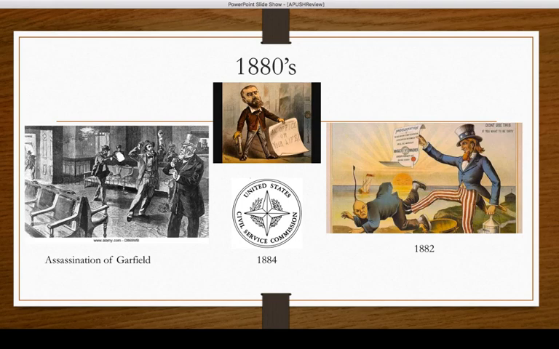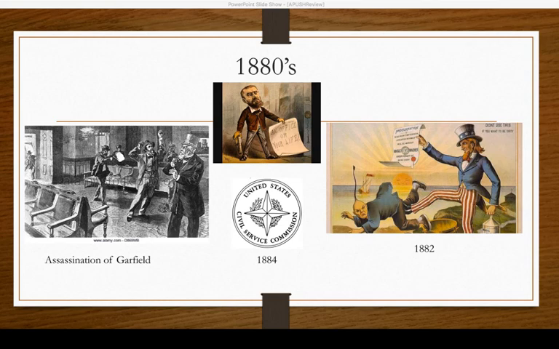Basically, period 6 is going to start with another assassination. It's going to be the second assassination of a president when Garfield will be assassinated. That's the president, not the cat. Garfield's going to be assassinated due to this idea of political patronage. He had a supporter who believed he should have gotten a job in the government after Garfield didn't get elected. It didn't happen, so he took it upon himself to assassinate Garfield. That'll show him.